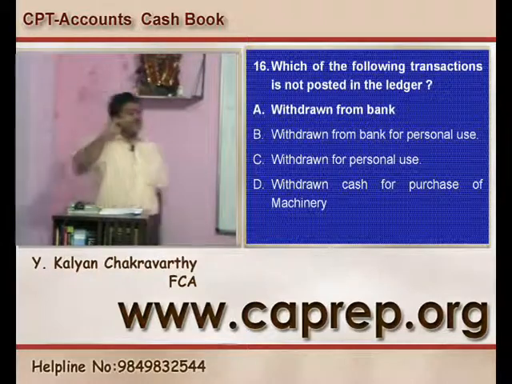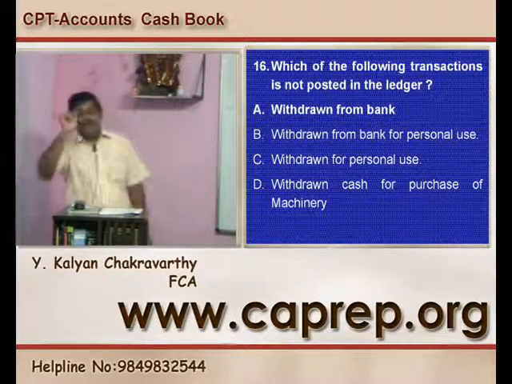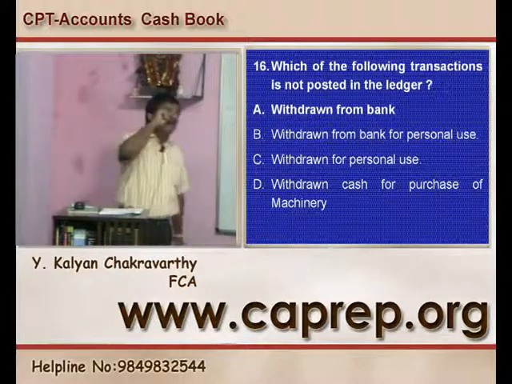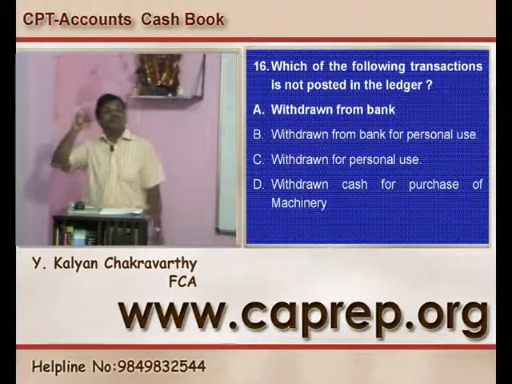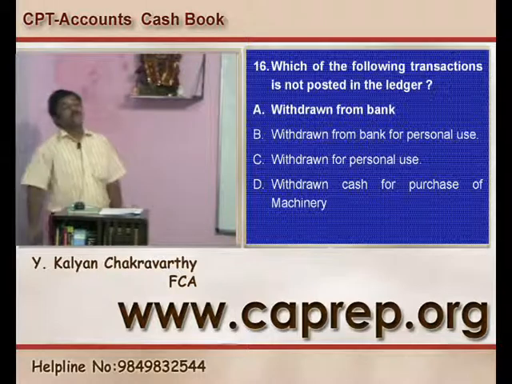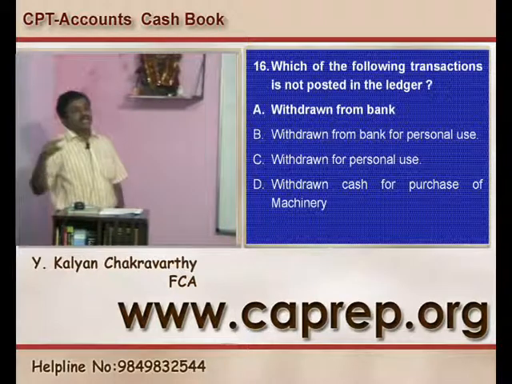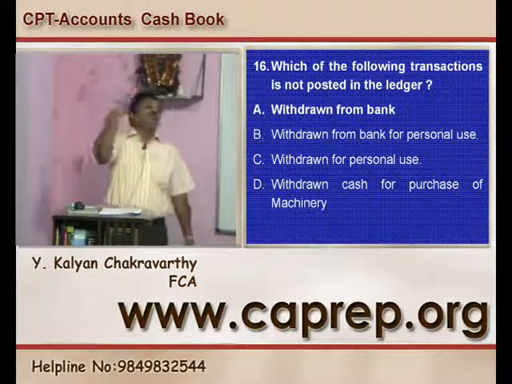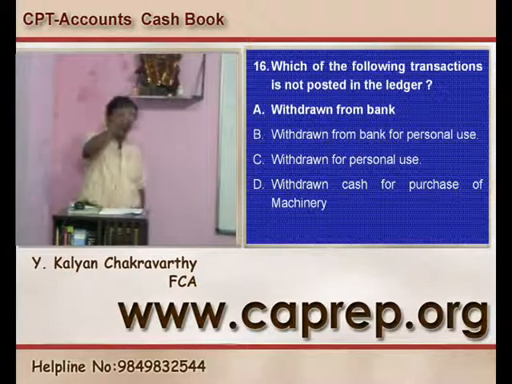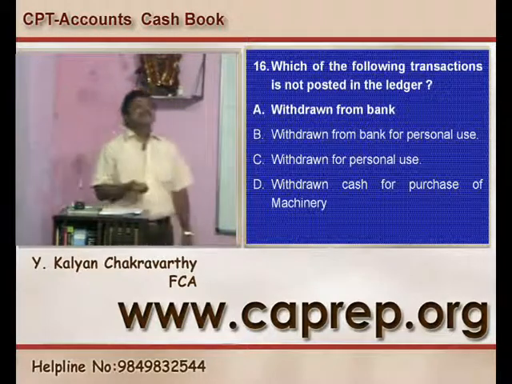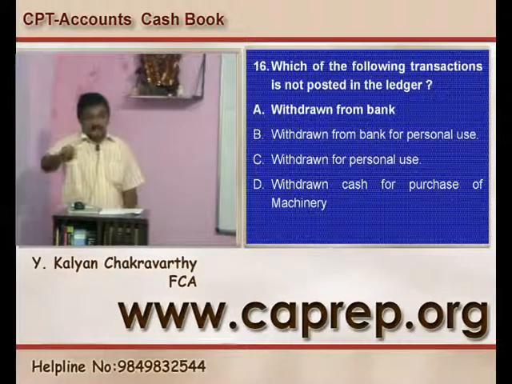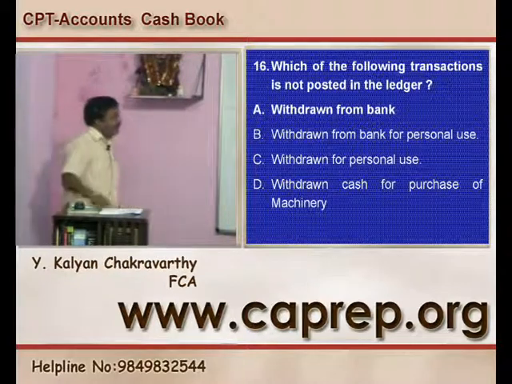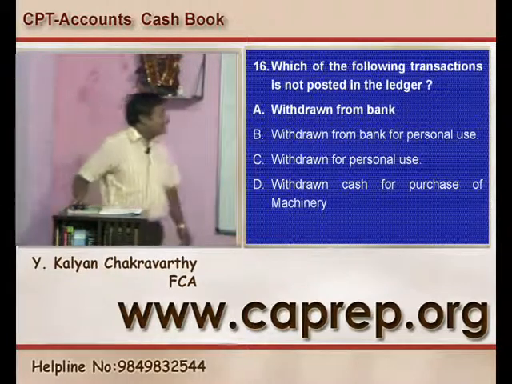So for question number 16, withdrawn from the bank for bank, there is no need for making the posting into the ledger. Why is there no need for making posting into the ledger? Since both cash account and the bank account will be there in the cash book, it results in a contra entry is the point. So question number 16, A is the right answer.